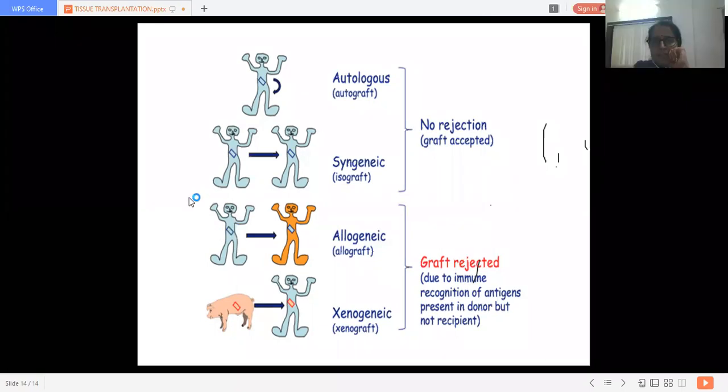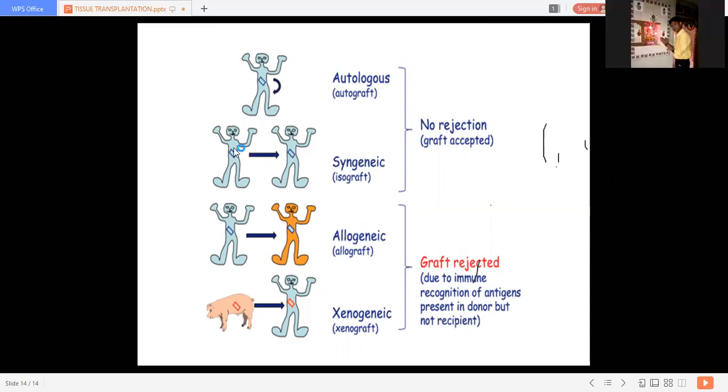So in this diagram you can see that this is autograft in the same person. But here, these are individuals of the same genotype, that is identical twins. This happens in case of identical twins. These identical twins have the same genotype.